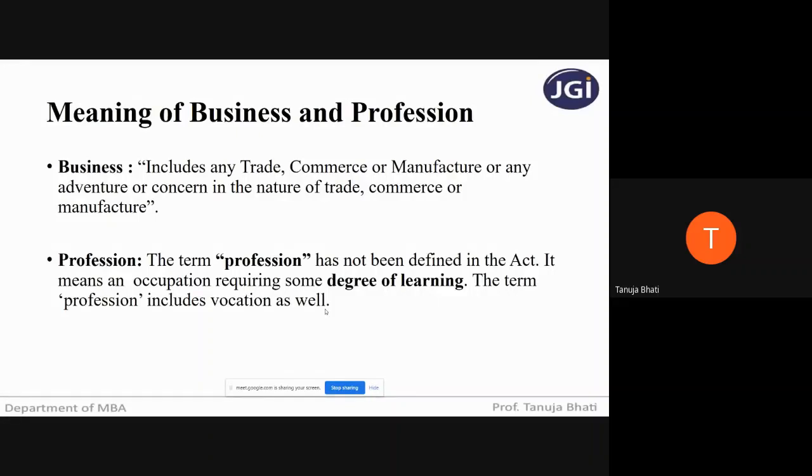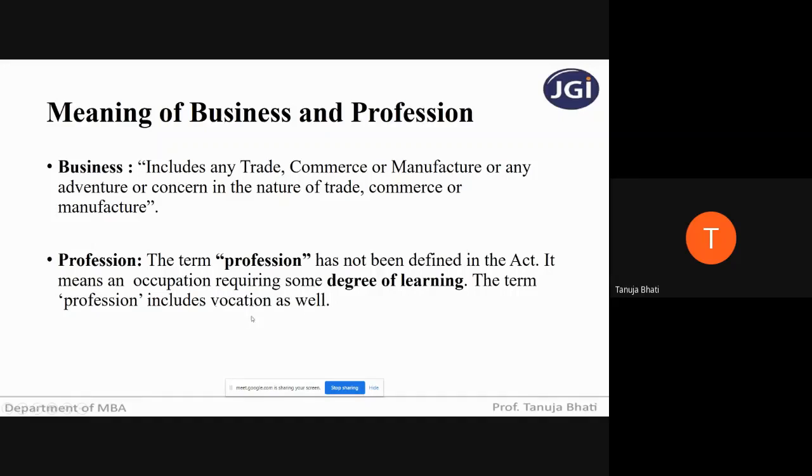Similarly, take the profession of a lawyer. When a lawyer is giving his services in the office, he is said to be carrying out a profession, not a business. Similarly, the services of a chartered accountant, when he's giving consultation or playing the role of an auditor, are his profession and not a business. Suppose there is an online tutor. He has to apply a degree of learning when imparting knowledge to others, so he's performing his profession and not carrying out a business.